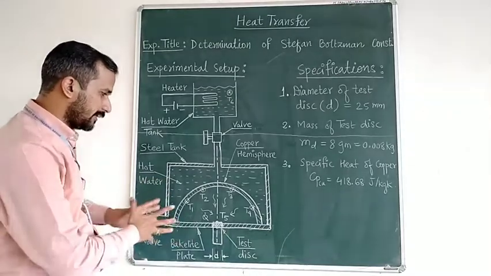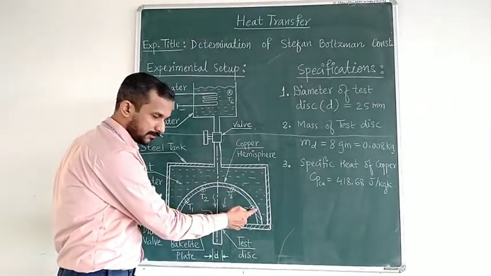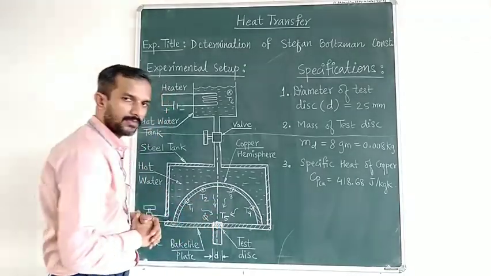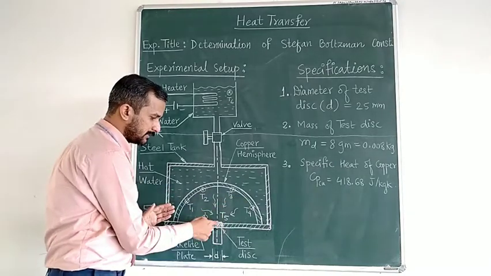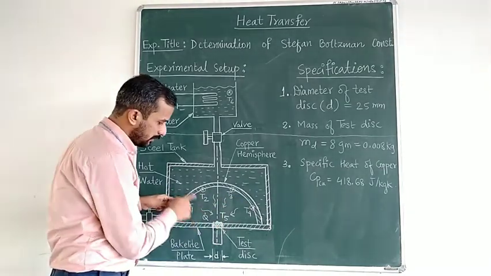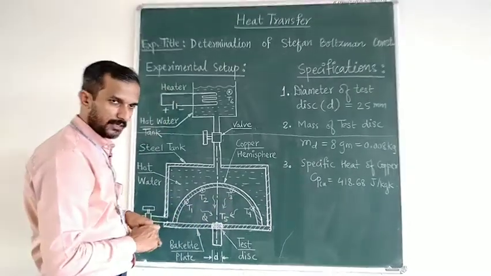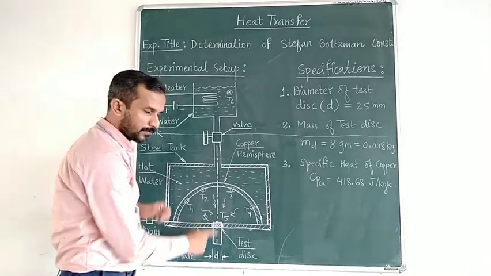Now why are we creating this? Because we want to heat this surface with some means so that it will radiate towards the center of the hemisphere, because the focus of the hemisphere is here. So whatever emissions take place will be collected at the center of the disc, and we can record the temperature of the disc as T5.